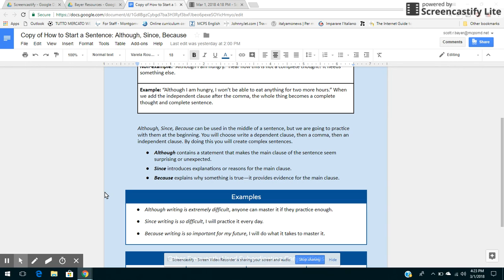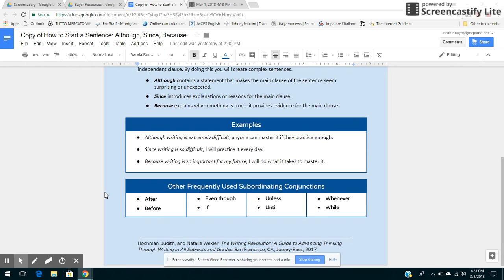And so they got into a lot of really great conversations, specifically about the similarities between since and because. And so to have kids really engage in meaningful conversations about the nuances of language was really great. And then at the bottom of this resource, I just had some other frequently used subordinating conjunctions. One of the reasons I listed these, and obviously there's a lot more, is because the term subordinating conjunction is such a scary thing. They're big words. A lot of our students don't even know what those 2 words mean. And so I just wanted them to see all these subordinating conjunctions and that you use them all the time.